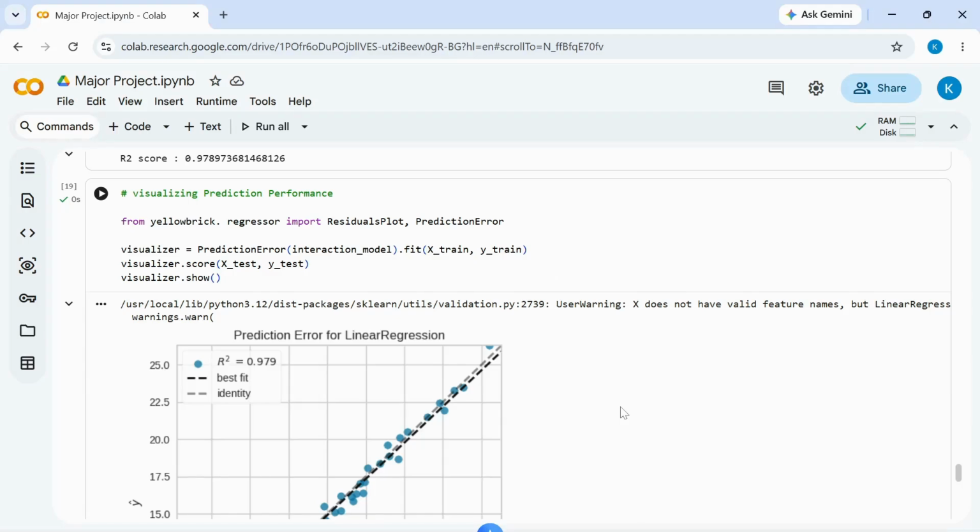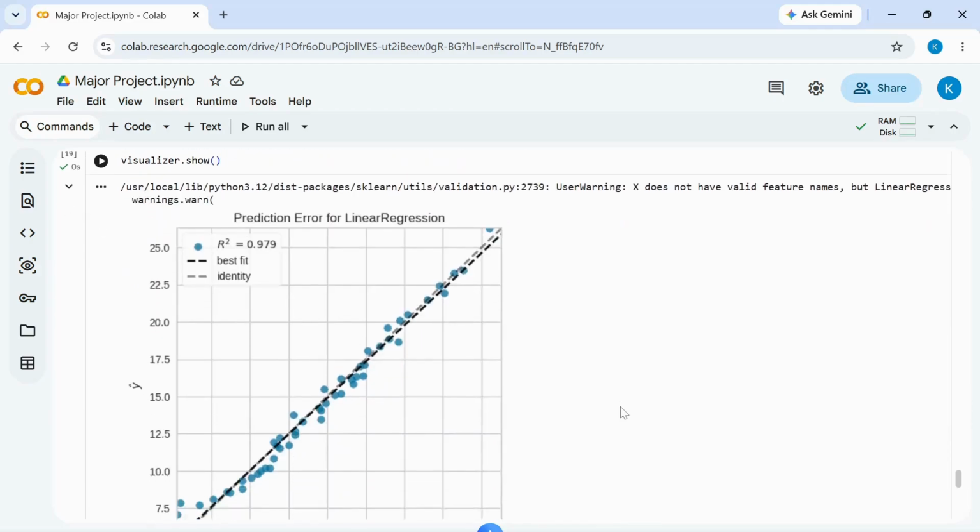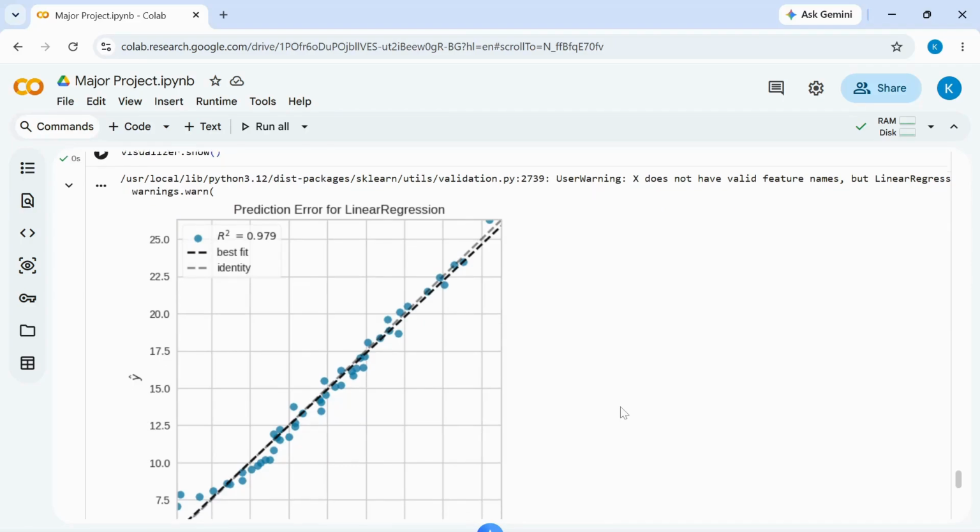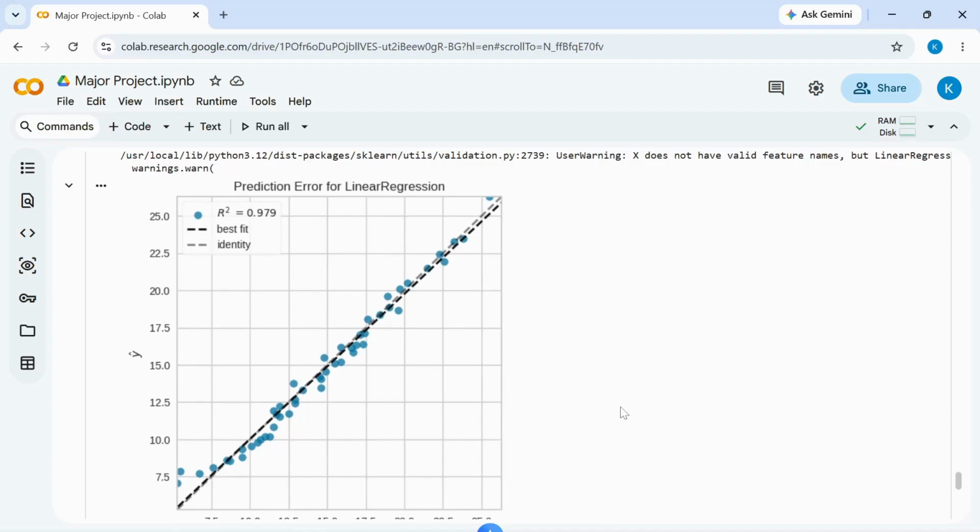Finally, we visualize the performance of the interaction model using the prediction error graph. As we can see, the points are less scattered around the identity line. By comparing these graphs and evaluation metrics with the previous model, we can determine that the interaction feature improves the prediction performance.